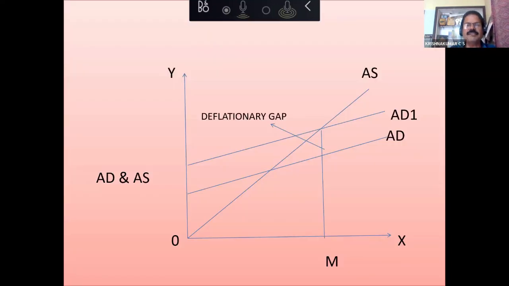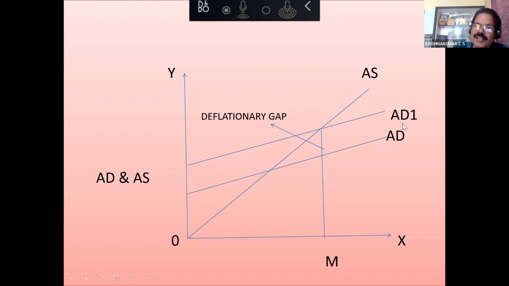Now the diagram, let us see. OM is actually the equilibrium level of income. AD is actually aggregate demand, actual aggregate demand. AS is actually aggregate supply. So at OM level of income, AS is greater than AD. So this gap is what we call deflationary gap.